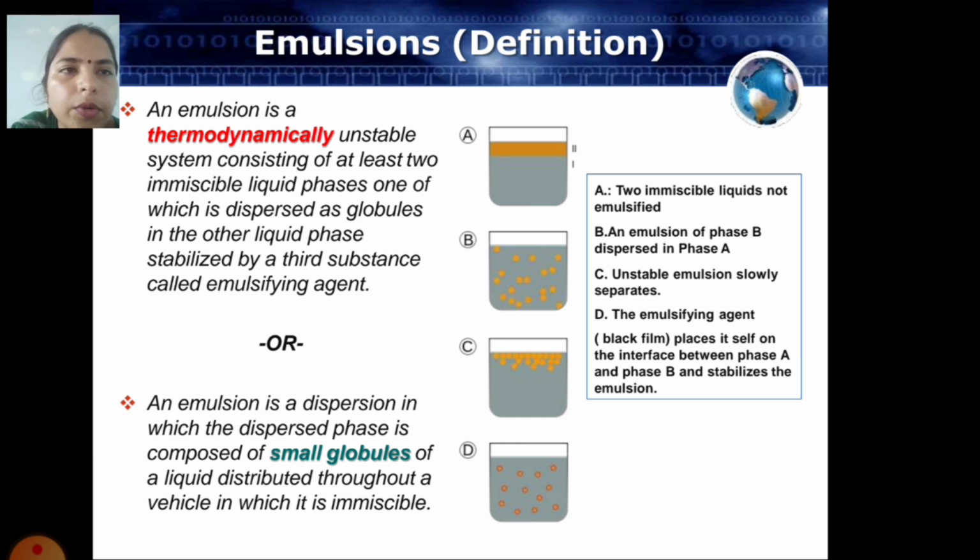There are four types of liquid mixtures. First, there are two immiscible liquids, which are not emulsified. Second, an emulsion of phase B dispersed in phase A. Third, unstable emulsions slowly separate. And in the fourth, the emulsifying agent places itself as a film on the interface between phase A and phase B and stabilizes the emulsion.